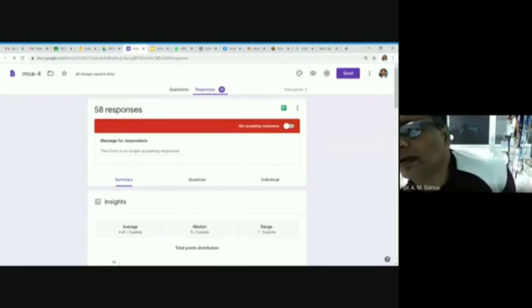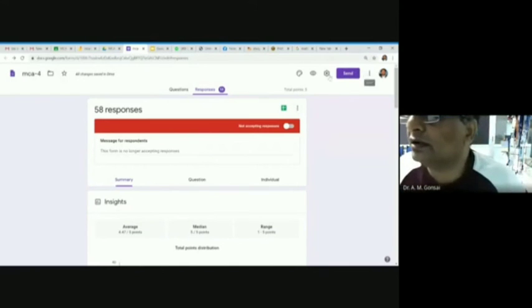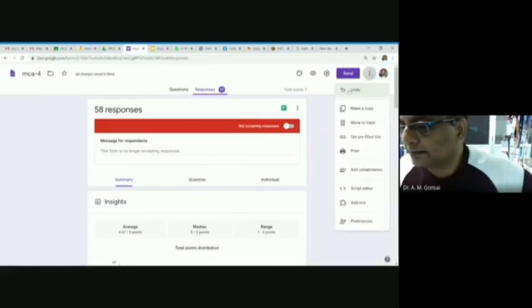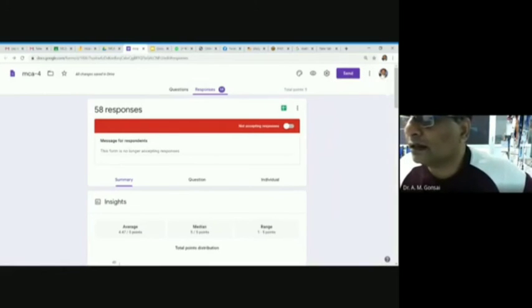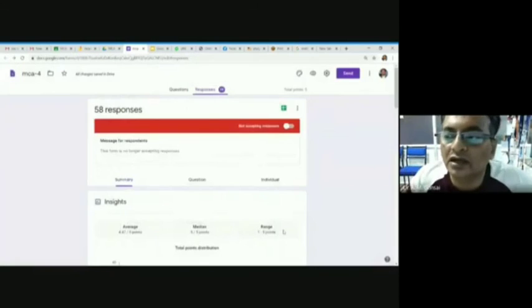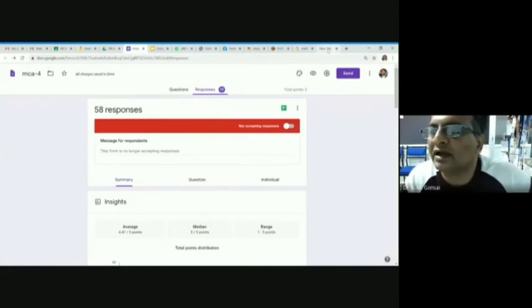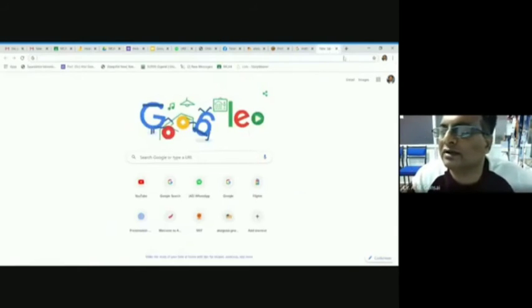If you want to do it automatically, you can go to this particular part and install an add-on. There are some add-ons available that set an automatic time for the exam. I can show you the add-on. Wait.